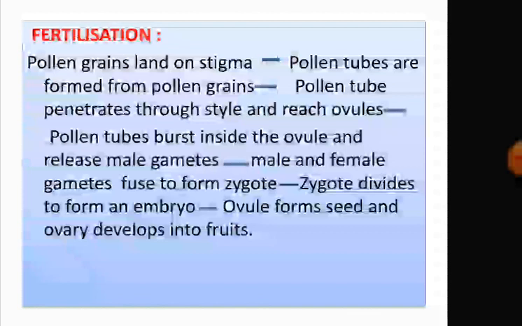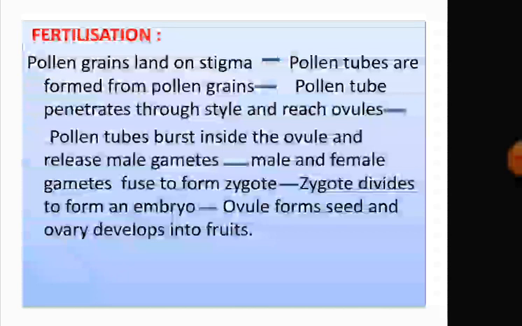So the steps here: the pollen grains land on the stigma. Pollen tubes are formed from pollen grains. The pollen tube penetrates through the style and reaches the ovules, which are present inside the ovary. The pollen tube bursts inside the ovule and releases male gametes. Male and female gametes fuse to form a zygote. The zygote divides to form an embryo. Now, the formation of fruit and seed takes place.